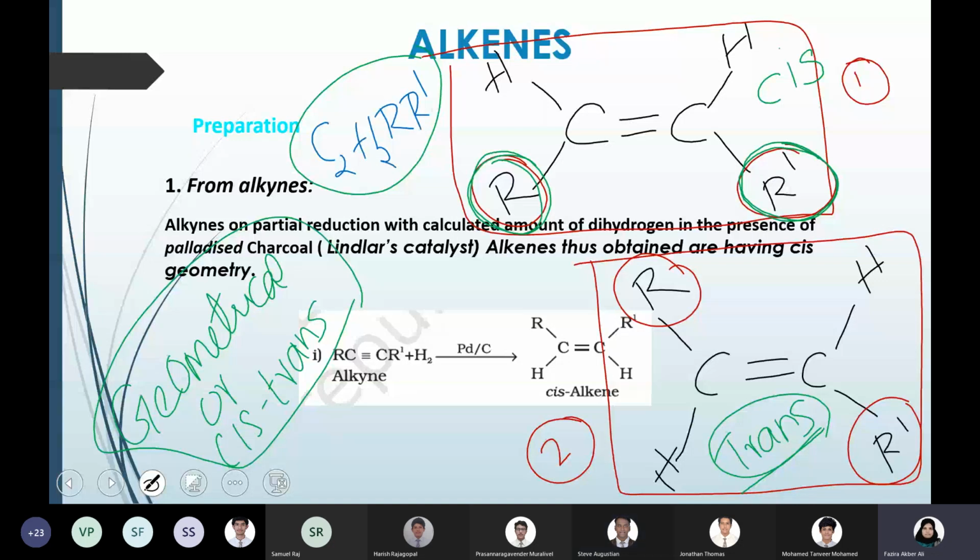Alkynes, no, it is not possible because if you have a triple bond, then there is only one valency left. So positioning on the same side and opposite side is not possible here because there is only one valency left after the triple bond. All right, ma'am. So that is why cis-trans isomerism is very specific to alkenes or the double bonded compounds.